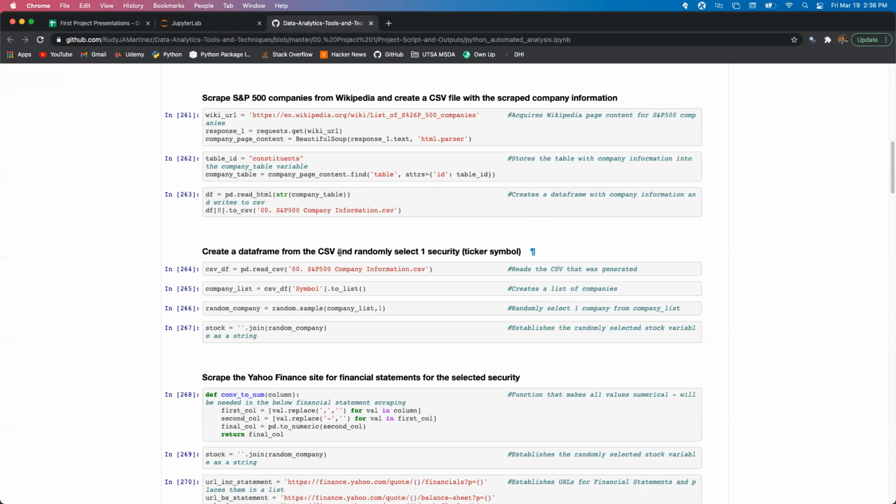With the CSV saved off, I used pandas to read the file, create a company list variable, and randomly select the company using the random package. This is the company that was used for the upcoming requests and analysis.